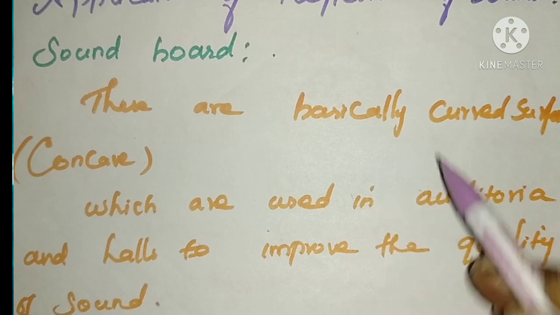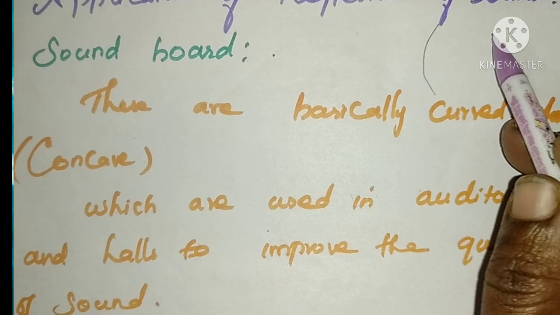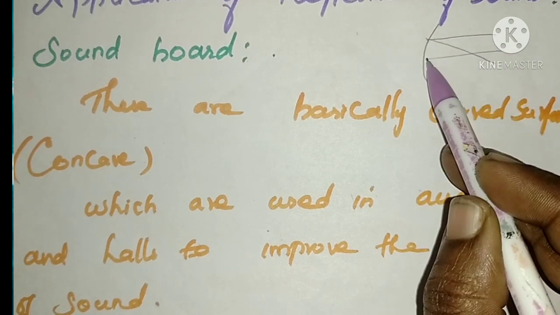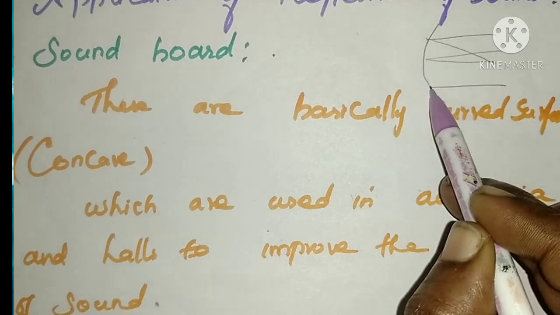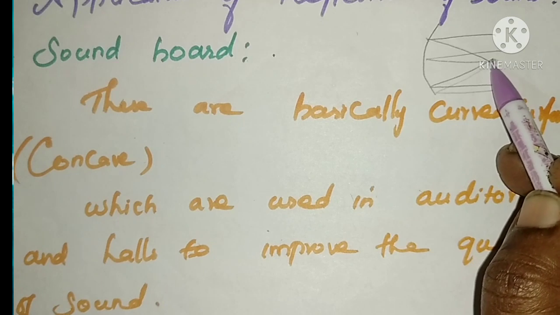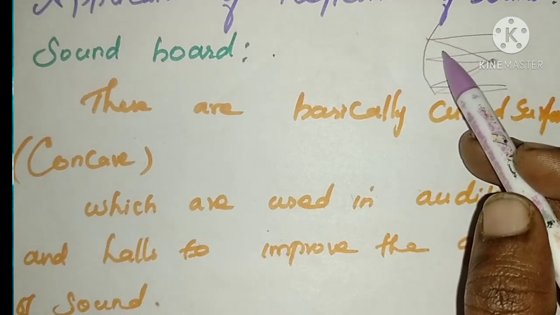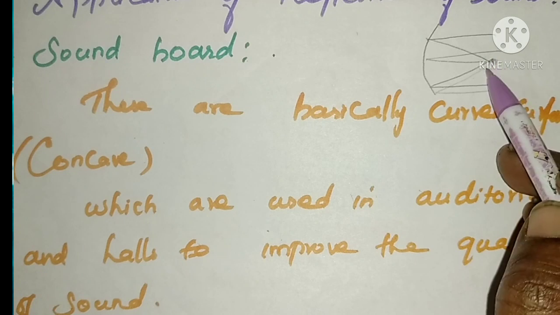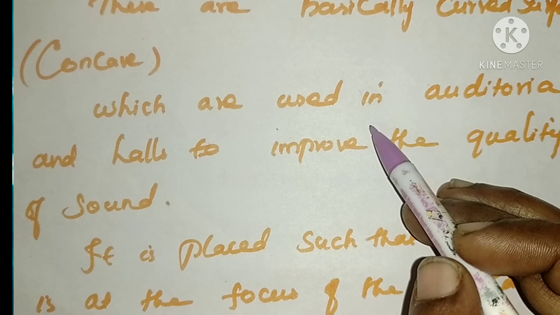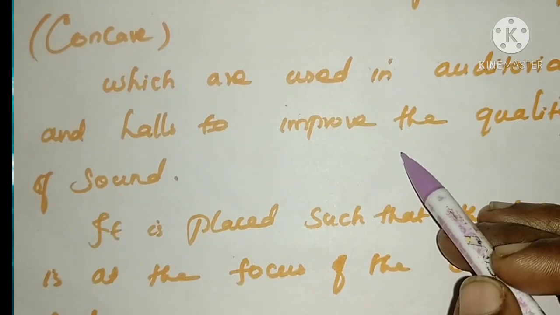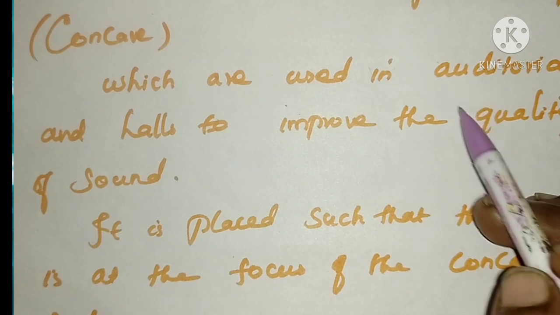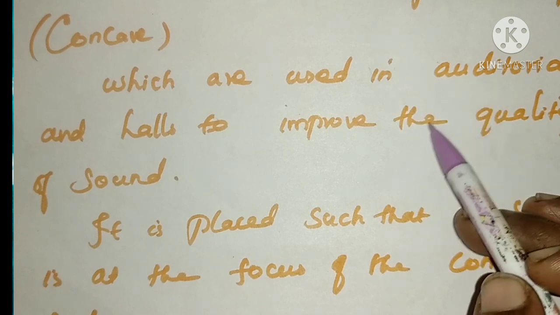All the sound from the concave surface will be converged at one particular point. So usually with concave surfaces the intensity of the sound will be maximum. So they are used in auditoriums and halls to improve the quality of the sound. It is used mostly in big auditoriums and halls to improve the quality of the sound.